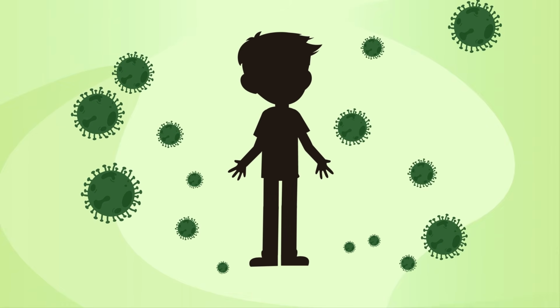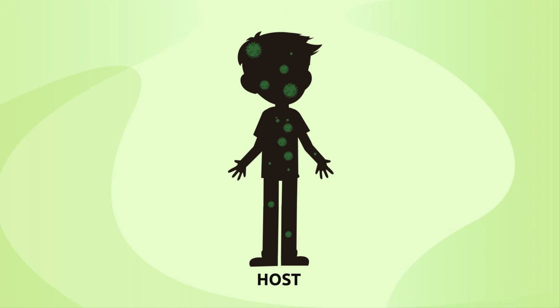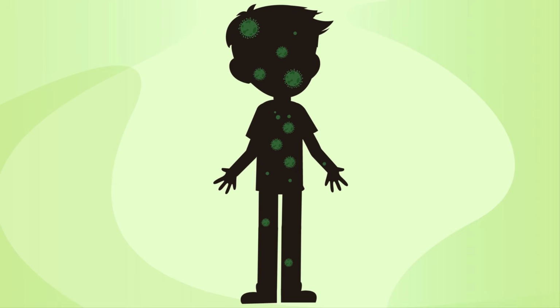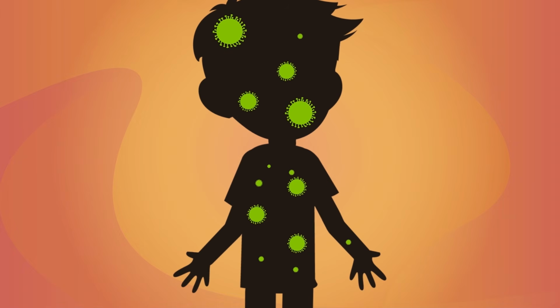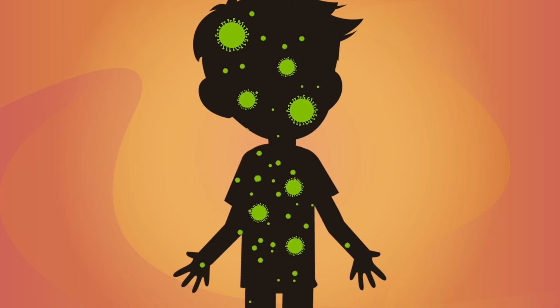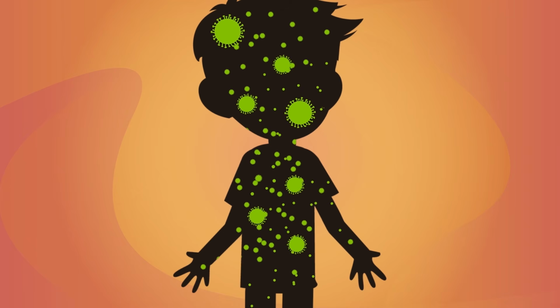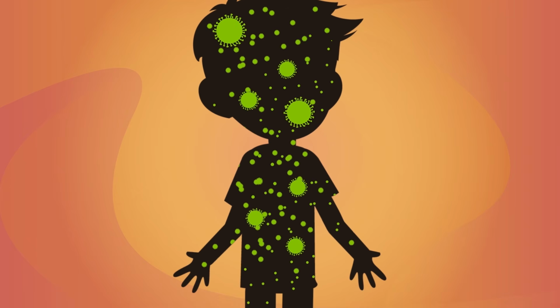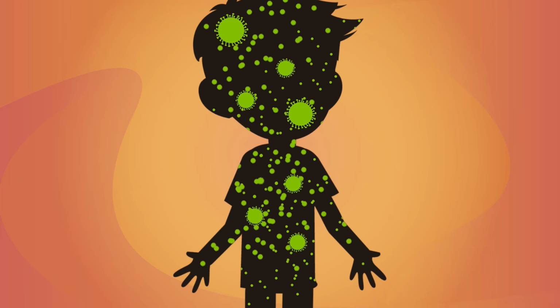To be able to carry out the vital function of reproduction, viruses need a host, that is to say, a living being in which to live. When they find one, the host will be infected by the virus. From this point forward, the virus will be able to replicate its genetic material in the host cells and copy itself many times to infect the entire organism. That's why sometimes viruses are known as infectious agents.